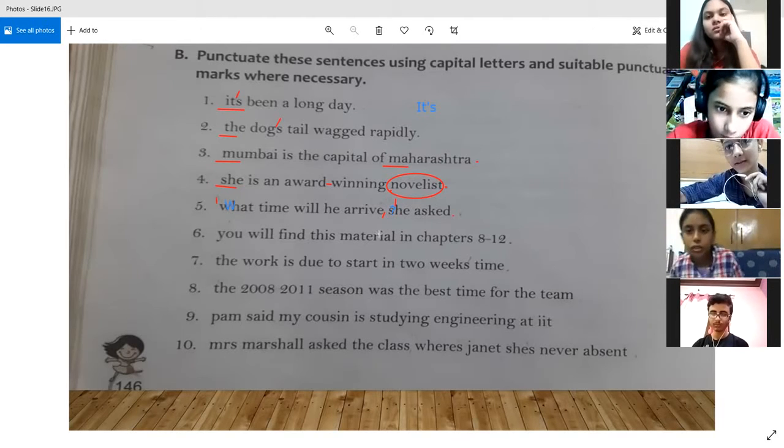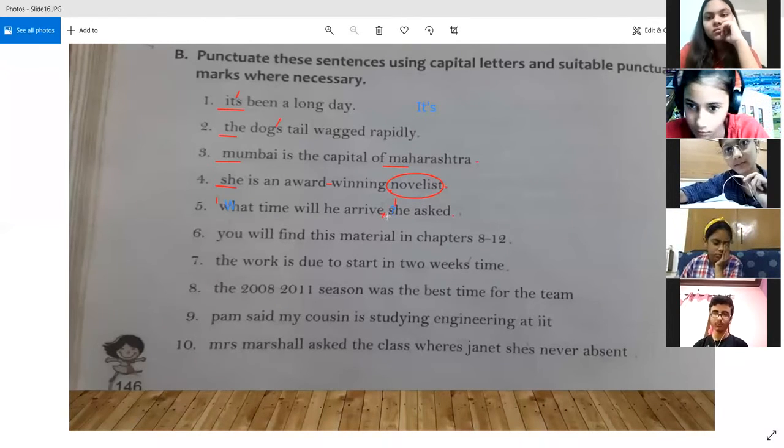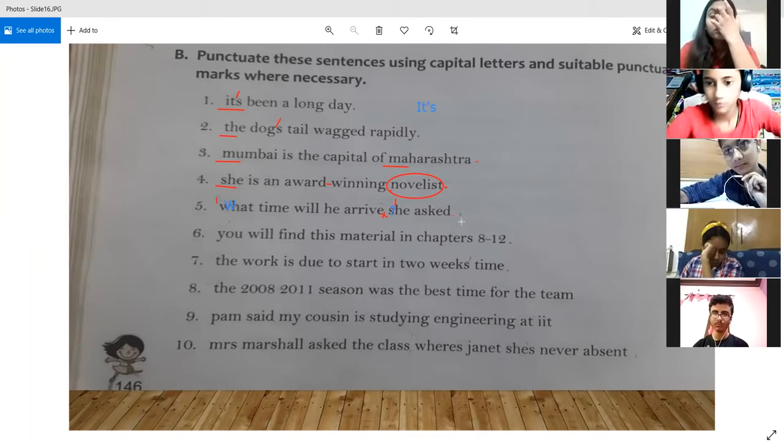Basically, we have to put a question mark, so the comma will not be here, right? So we have to just put a question mark after the question, put the whole thing in quotes, and after that we have to put a full stop at the end of this.